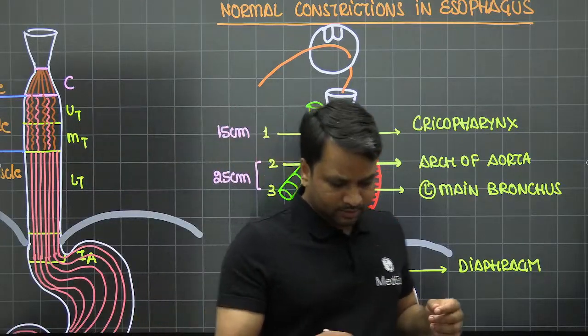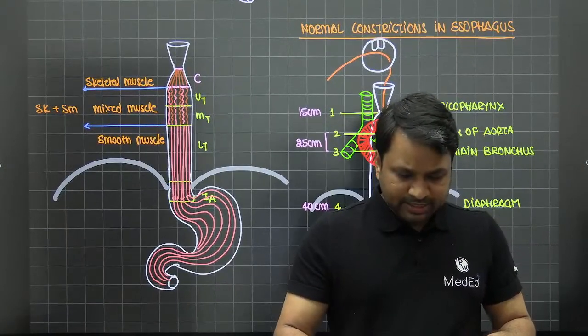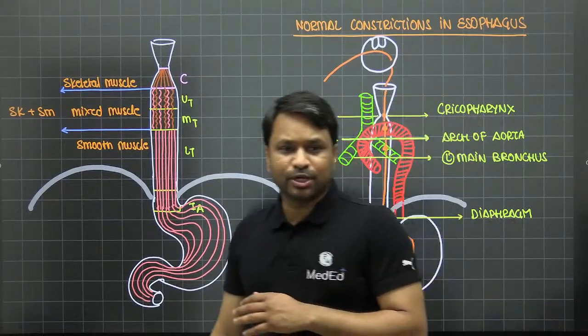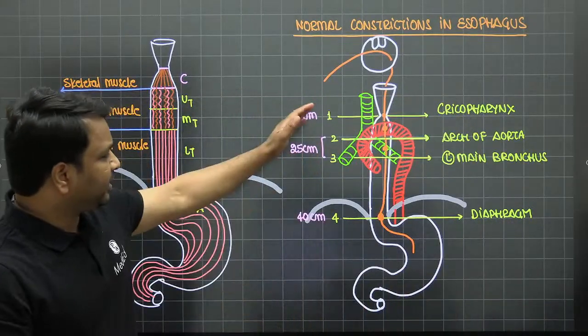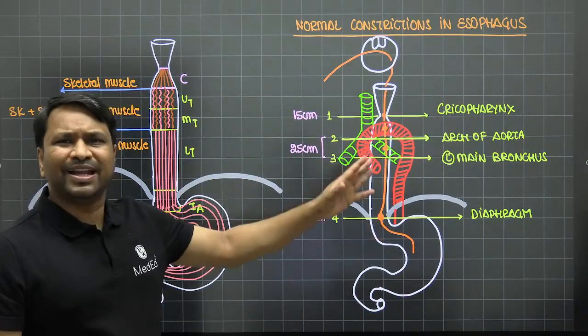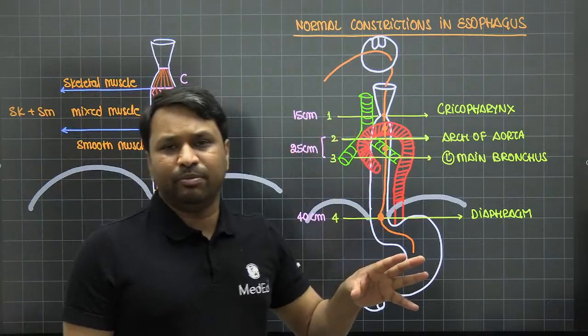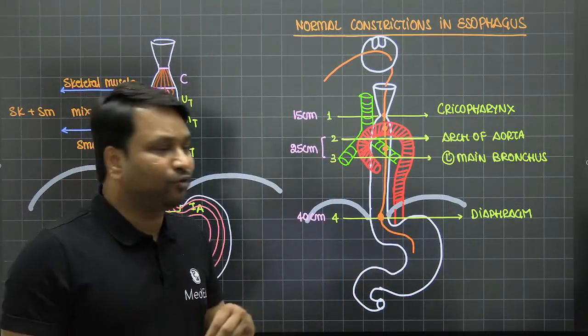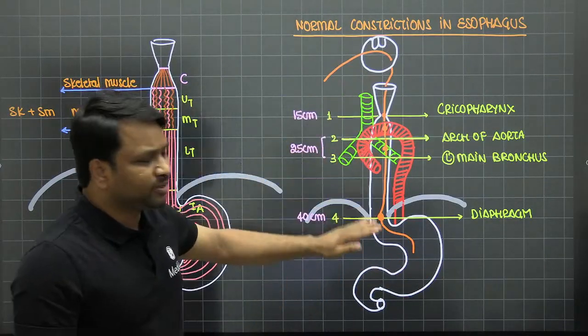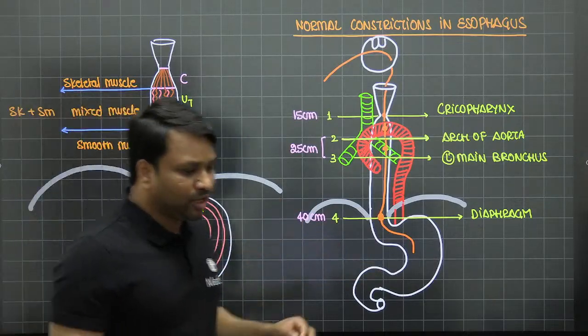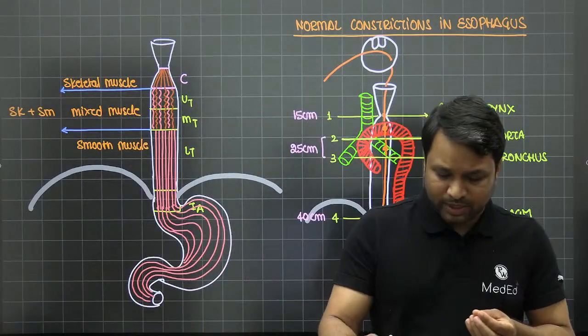Okay? Let's go. So these are the natural constrictions which are going to be present. From the cricopharynx all the way to the left main bronchus, why it is important is that whenever a baby or an adult ingests a foreign body, these are the possible sites where it is going to get lodged. So obviously whichever is the narrowest one will get lodged more.